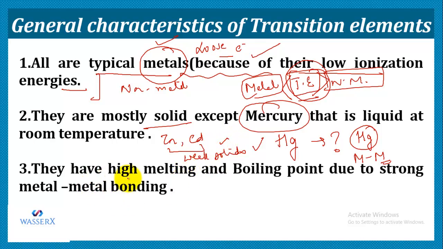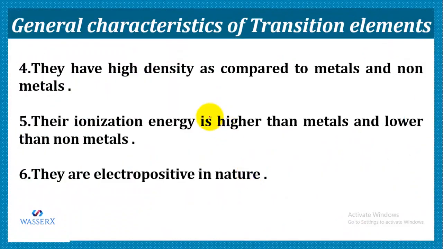Now let us talk about their melting and boiling point. Transition elements have high melting and high boiling points, and the reason is the presence of strong metal-metal bonding inside them. That means more energy is required to melt them or to boil them. Another characteristic is that they have high density.